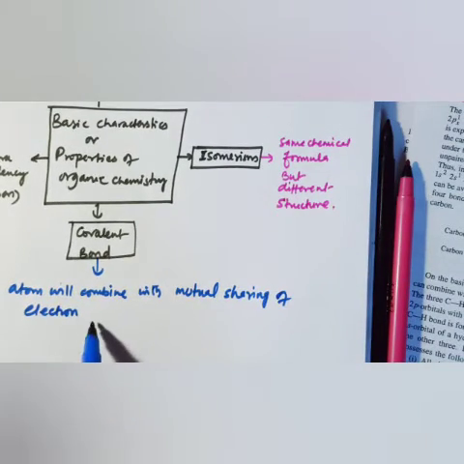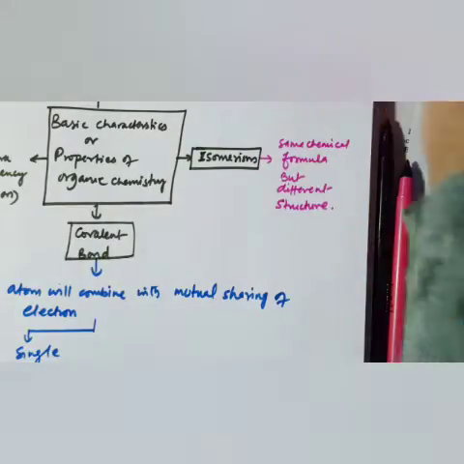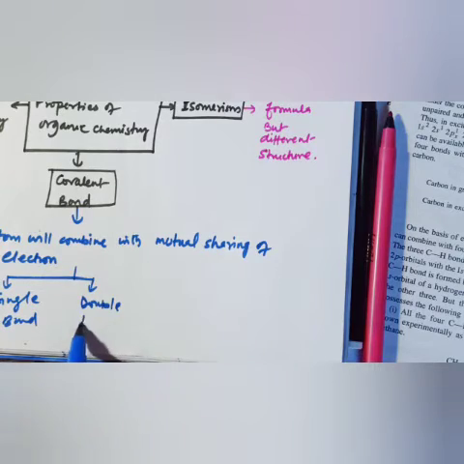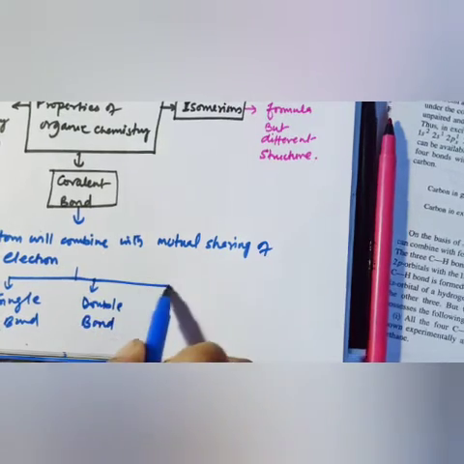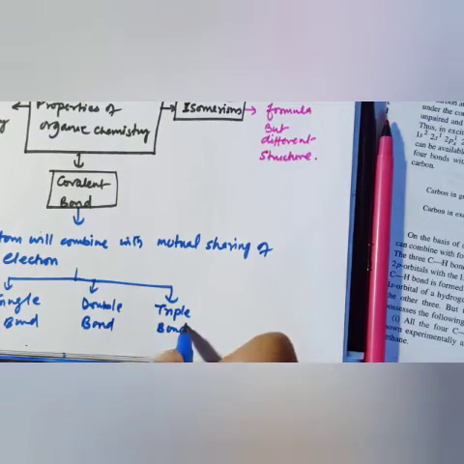Here they can share a single electron, then it is a single bond; where they share 2 electrons, they form a double bond; where they share 3 electrons, they form a triple bond.